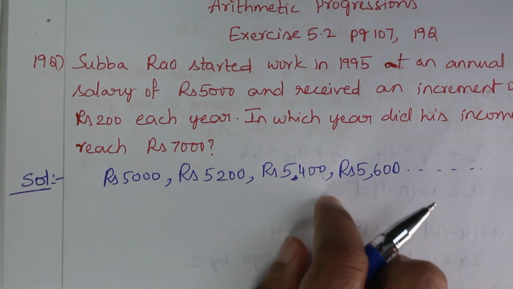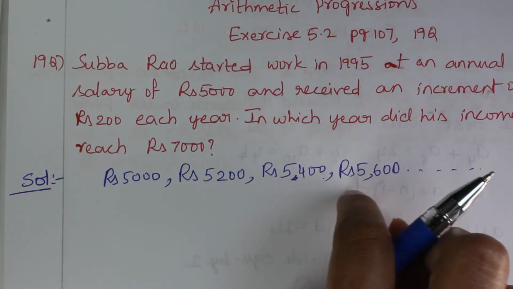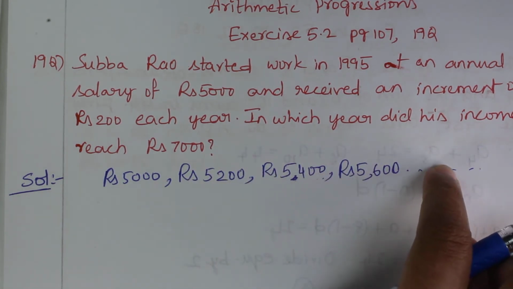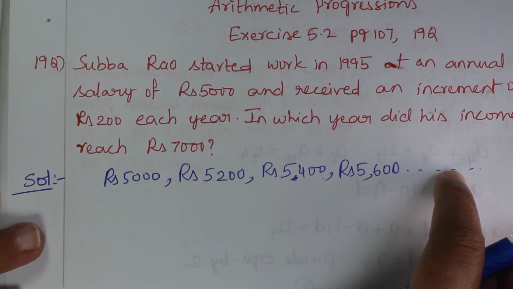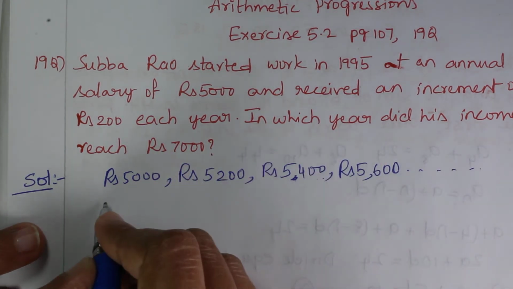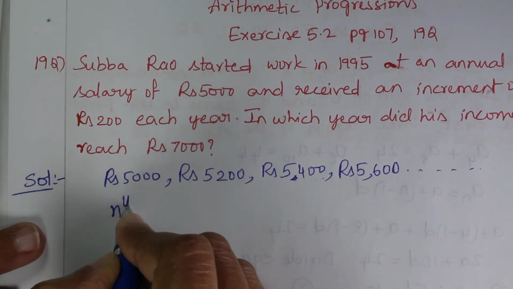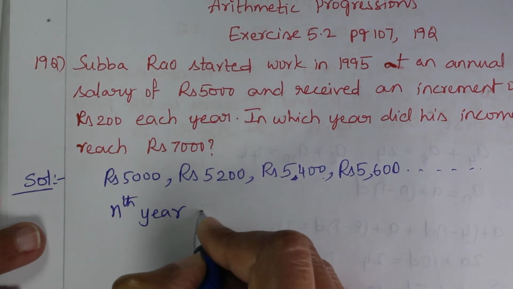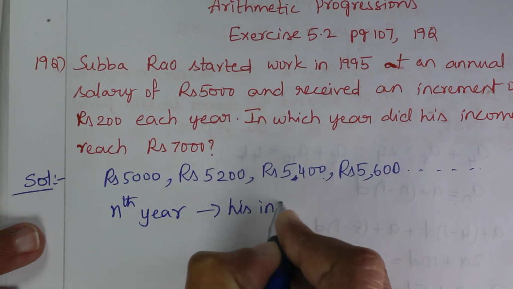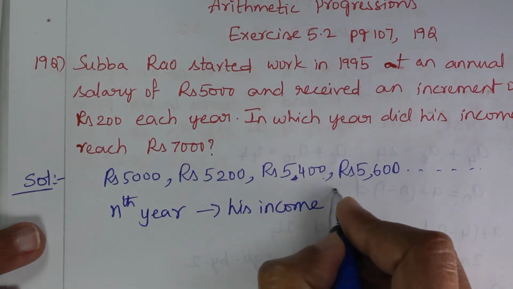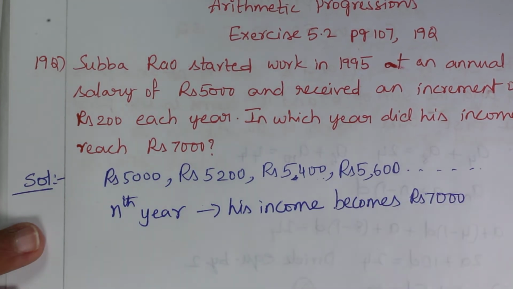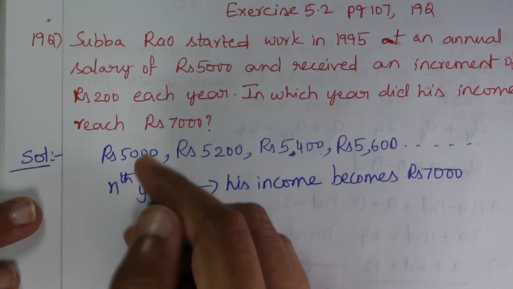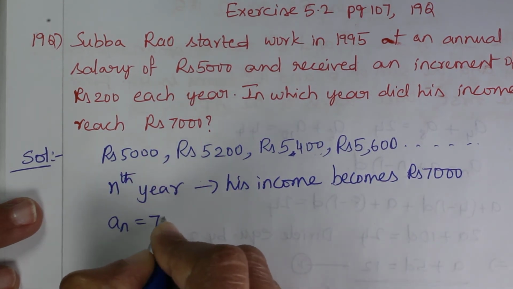So he is asking in which year would his income become 7000. Somewhere down the line his income will touch rupees 7000. So we have to find out in which year his income becomes 7000. Because we do not know which year, let's assume in the nth year his income reaches rupees 7000. Then AN becomes 7000.